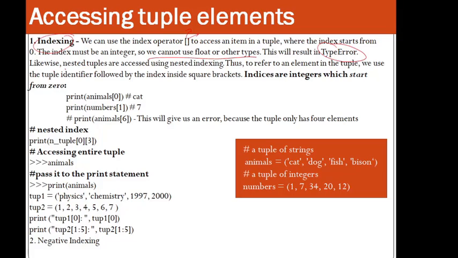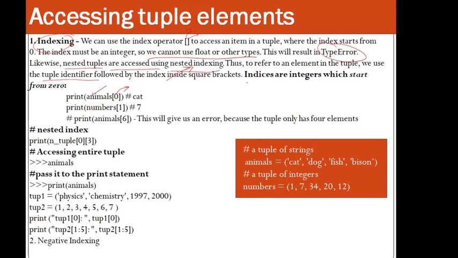Likewise, nested tuples are accessed by using nested indexing. You have seen multi-dimensional arrays, so this is a similar kind of thing we are using here as nested indexing. Thus, to refer to an element in the tuple, we use the tuple identifier. Animals is the tuple identifier, followed by the index inside square brackets, so the 0th element is mentioned in the square brackets.